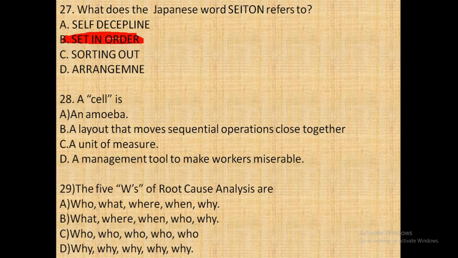Next question, that is, a cell. A cell is what? Is it an amoeba, or a layout that moves sequential operations close together, or a unit of measure, or a management tool to make workers measurable? So the answer is a layout that moves sequential operations close together. Option B.